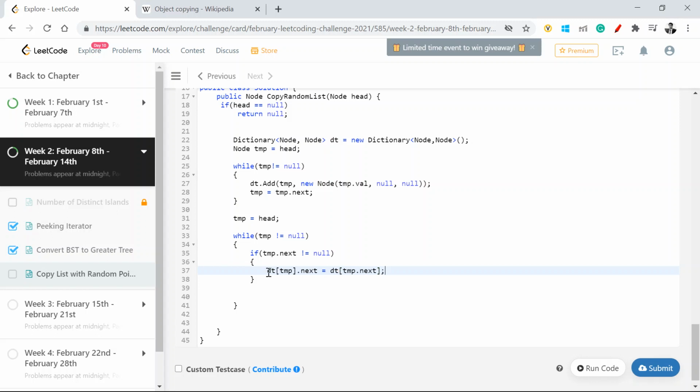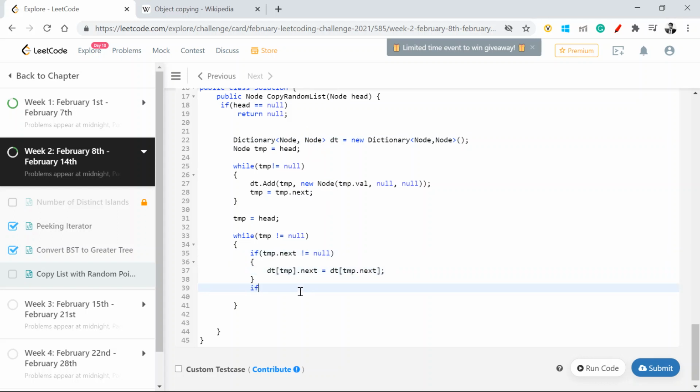If you see, this is a key. This will point to a value, and I'm saying that value.next is equal to my existing node, whatever this node's original next is.